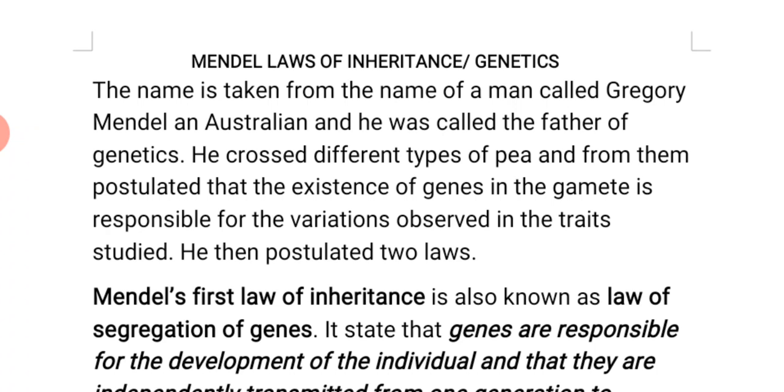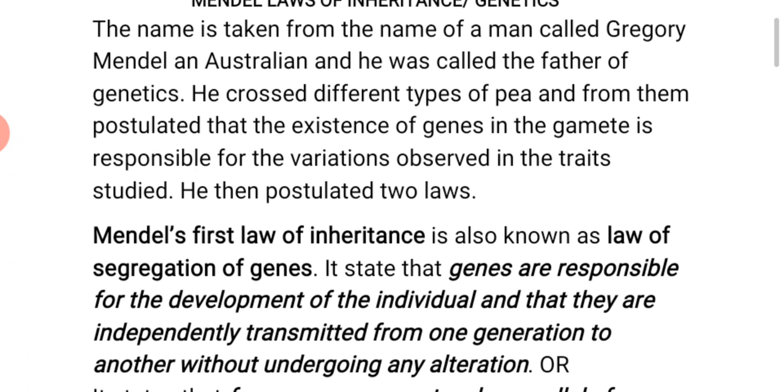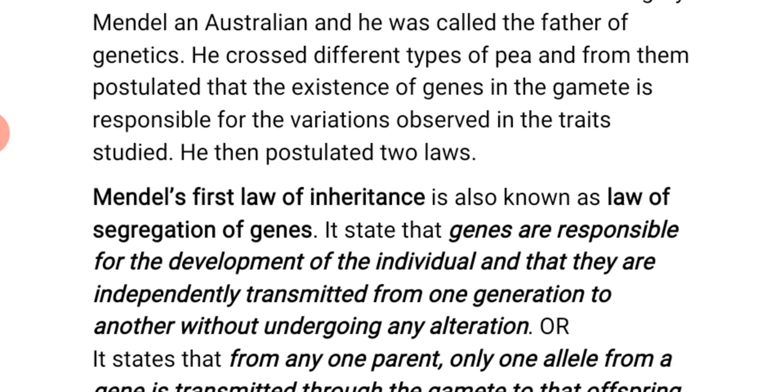This law states that genes are responsible for the development of the individual and that they are independently transmitted from one generation to another without undergoing any alteration.